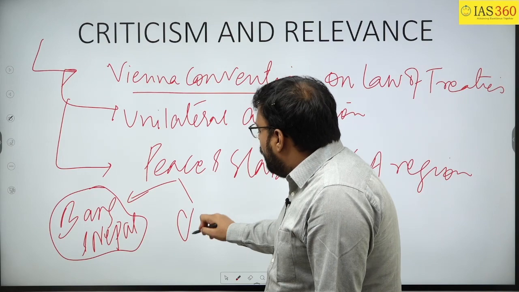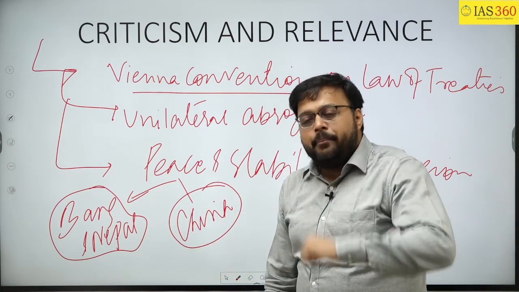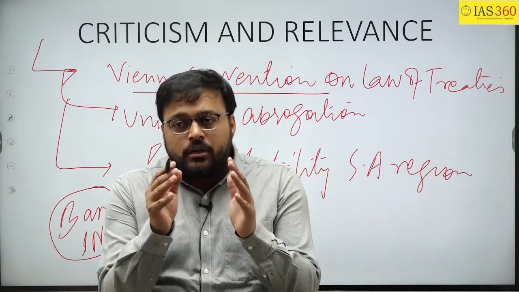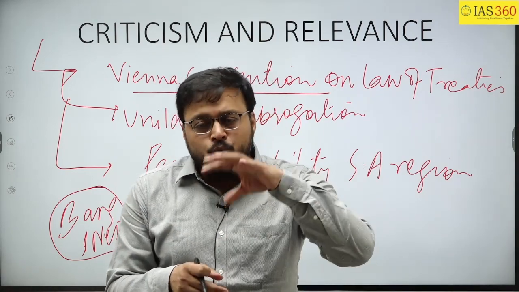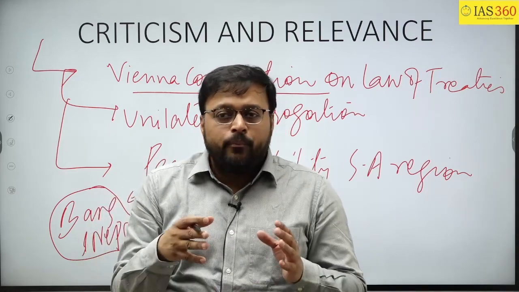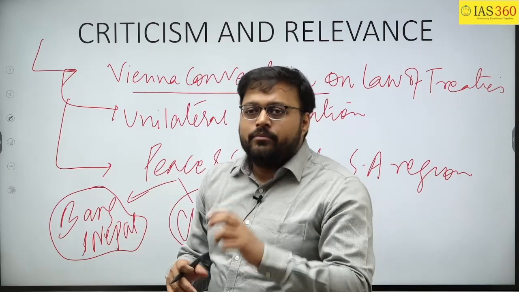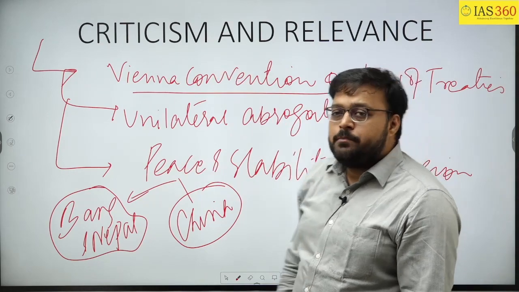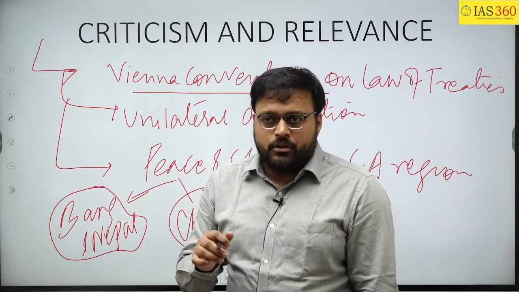Along with this, we know that with respect to the Brahmaputra, China is an upper riparian state, and we know the equation between China and Pakistan which is growing nowadays. So China may release more and more water to Assam, and that may result in flooding of these areas. So you cannot do this. These are the things with respect to the Indus Water Treaty which are important for your mains examination.